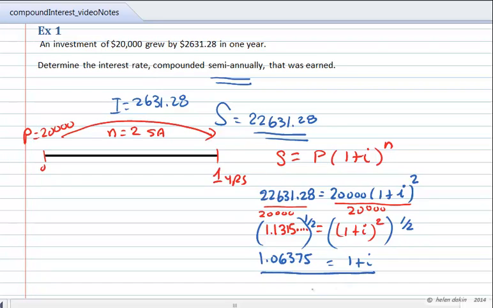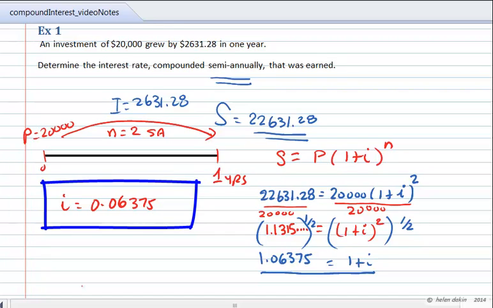So now I have to solve for I. We've got a very simple equation to solve here. All we have to do is subtract 1 from our calculator display. So we're going to subtract 1 from both sides of the equation, and we'll end up with a new equation that says I is equal to 0.06375. And remembering that the interest rate that we use in our compound interest formula is the interest rate per period, if it's calculated semi-annually, it's per 6 months.